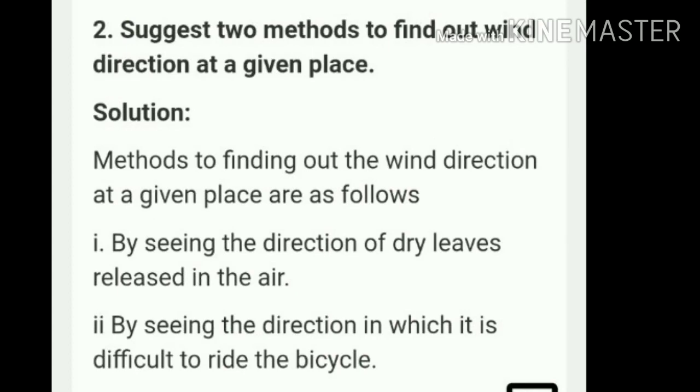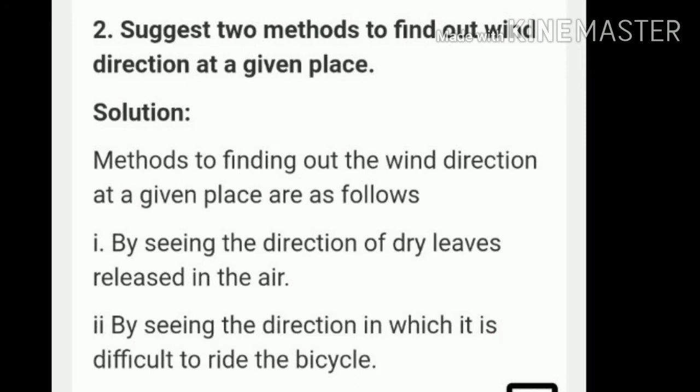Second question is, suggest two methods to find out wind direction at a given place. See the solution. Methods of finding out the wind direction at a given place are as follows. The first, by seeing the direction of the dry leaves released in the air, and second, by seeing the direction in which it is difficult to ride the bicycle. Other examples you can also find.